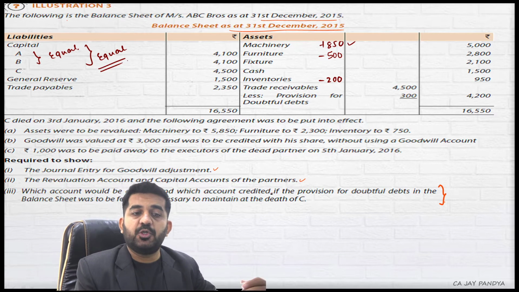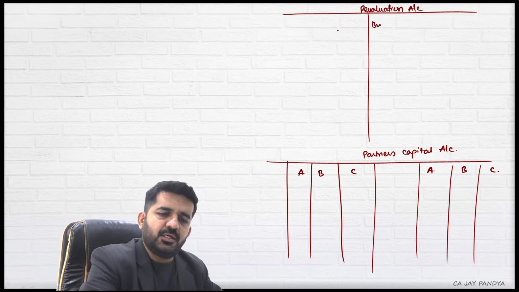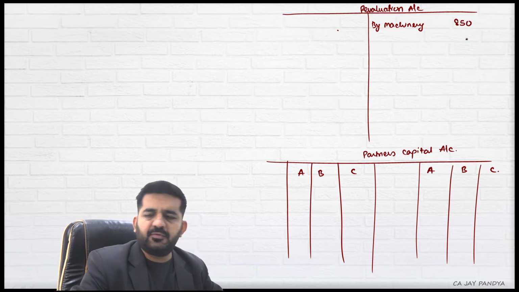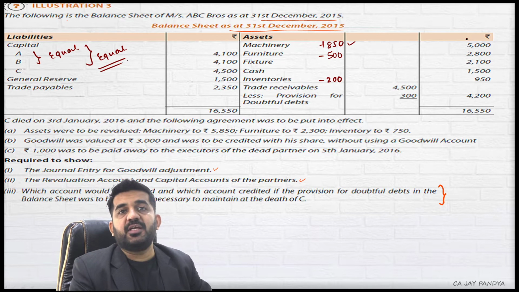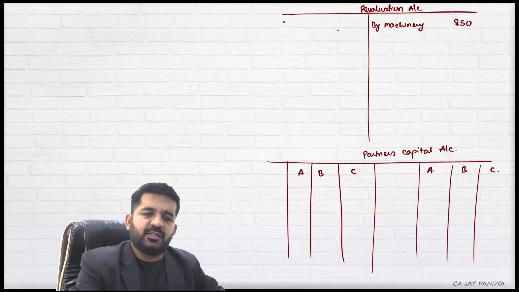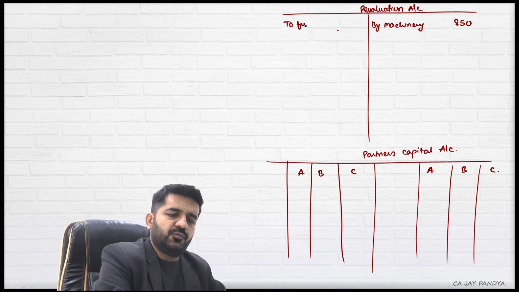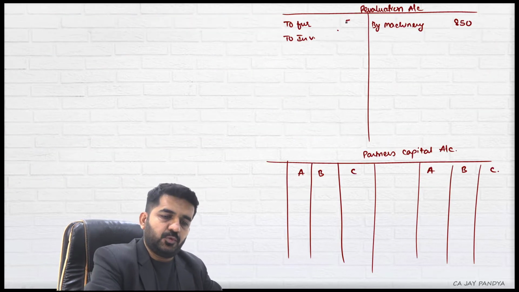Machinery account debit to revaluation account. So revaluation account credit side by machinery will be 850 rupees. Furniture and inventory are to be reduced. So revaluation account debit to furniture and to inventory, 500 and 200.